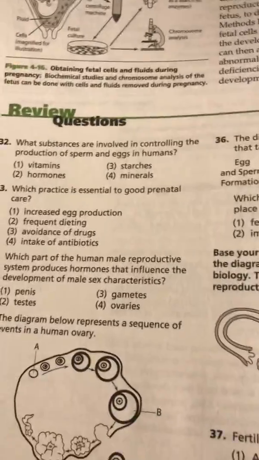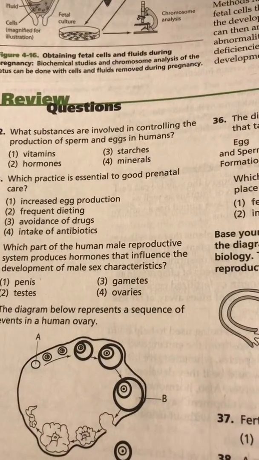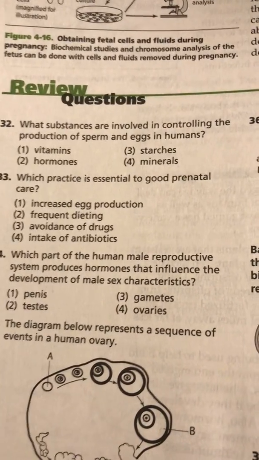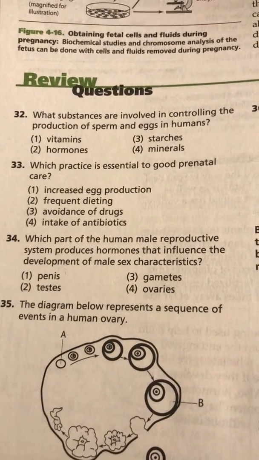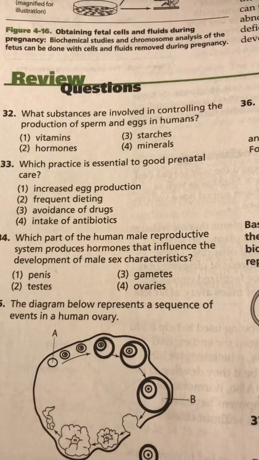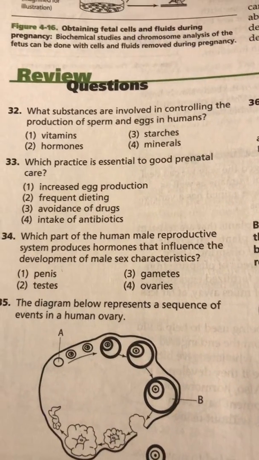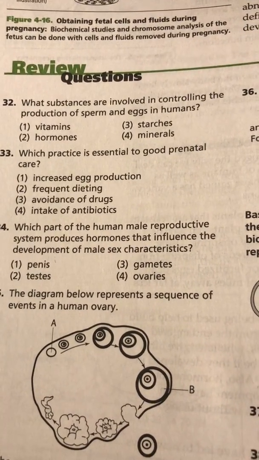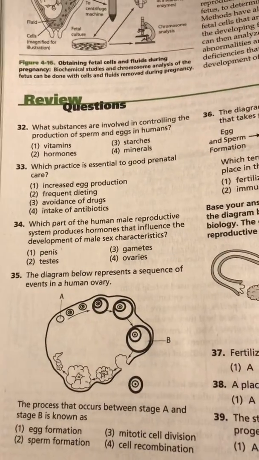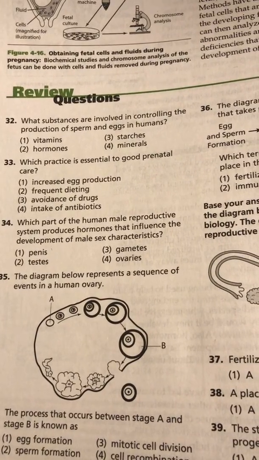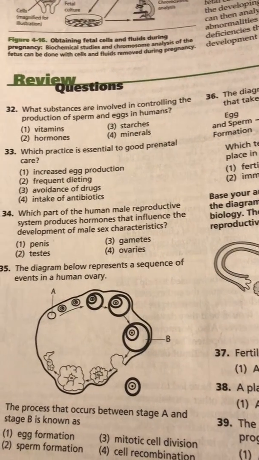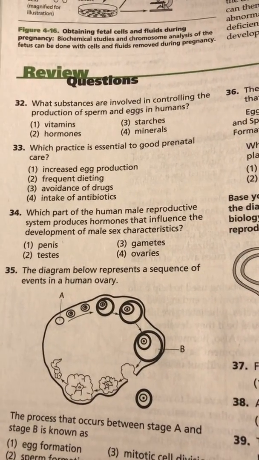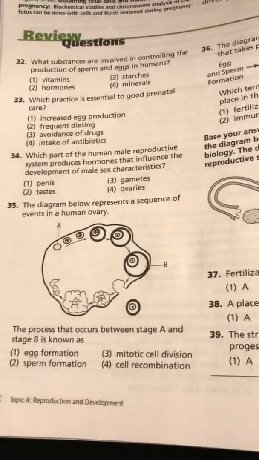Number 32. What substances are involved in controlling the production of sperm and eggs in humans? Vitamins, hormones, starches, or minerals? 33. Which practice is essential to good prenatal care? Increased egg production, frequent dieting, avoidance of drugs, or intake of antibiotics? Number 34. Which part of the human male reproductive system involves hormones that influence the development of the male sex characteristics? 1 penis, 2 testes, 3 gametes, or 4 ovaries?